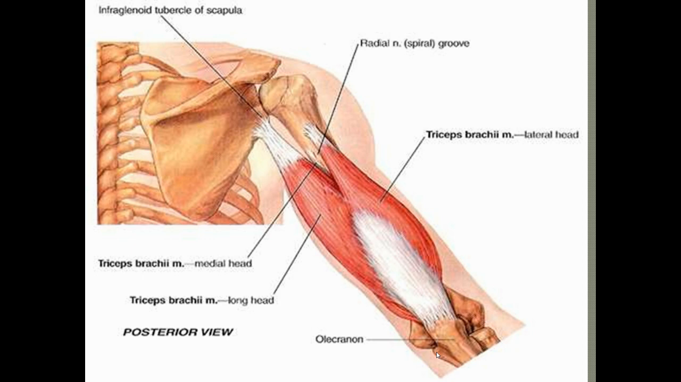So we can see here the triceps muscle in this picture, and we can see the heads here. This is the long head and this is the medial head, and the long head takes origin from the infraglenoid tubercle and is supplied by the radial nerve, and there is the lateral head also.